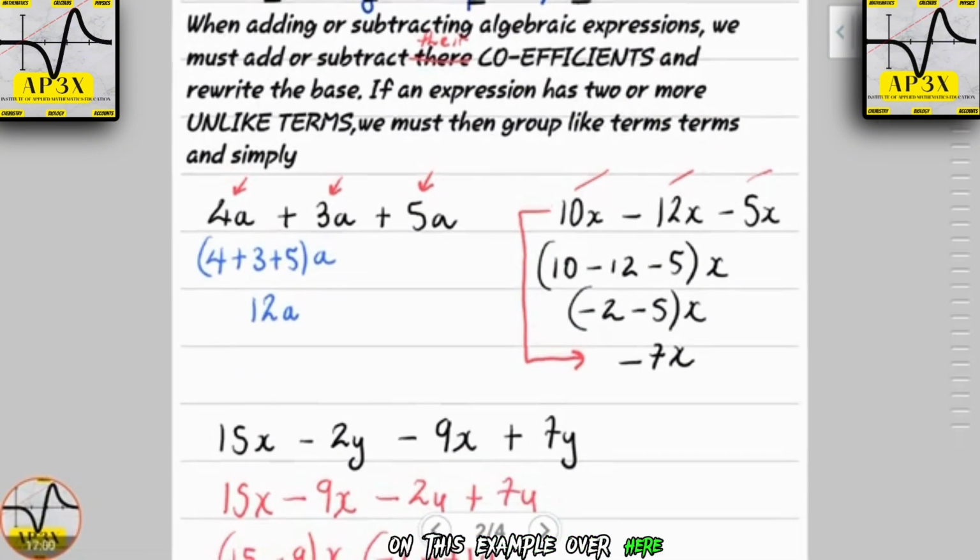On this example over here, I have 10x minus 12x minus 5x. If a student was ever to get this incorrect, it wouldn't be because they don't know algebra or they're not very good at algebra. It's the fact that the fundamental principle of integers is what's missing, the gap in your learning. As you would have seen, there is a link in the description and in the card right here, a link to the channel that teaches you how to deal with numbers like this.